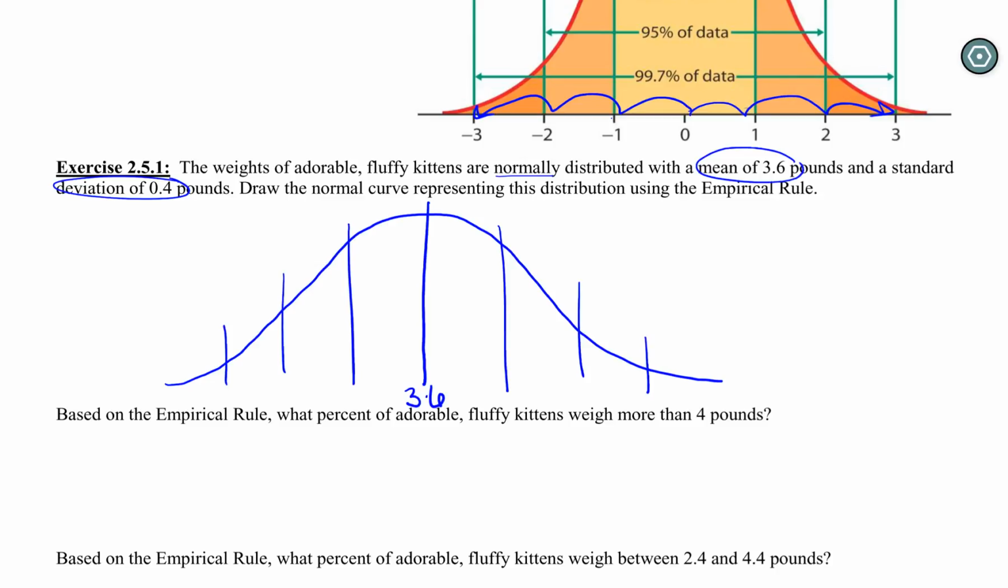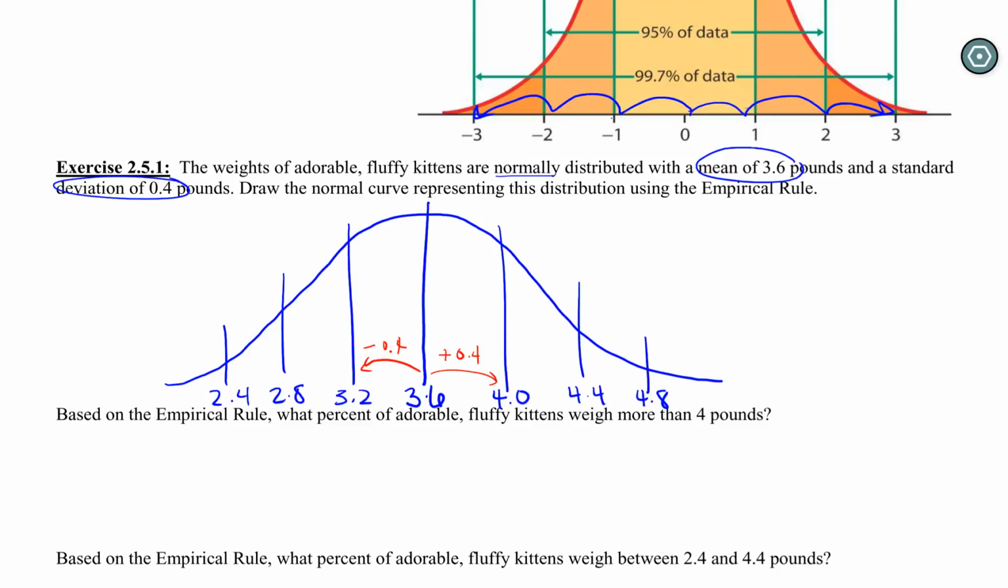And the way we're going to get to these sections is we're just going to add standard deviations as we move to the right. So I'll be adding that standard deviation and subtracting standard deviations, 0.4, as I move to the left. And that's how I'm going to fill in all of the values of the kitten weights here at the bottom. So the next one standard deviation is 4.0 pounds, then we'll have 4.4 and 4.8 pounds, and going the other way, 3.2, 2.8, and 2.4. So we're just continuing to subtract and continue to add.